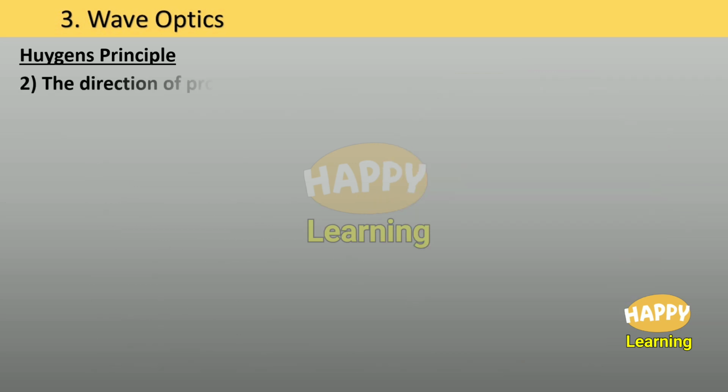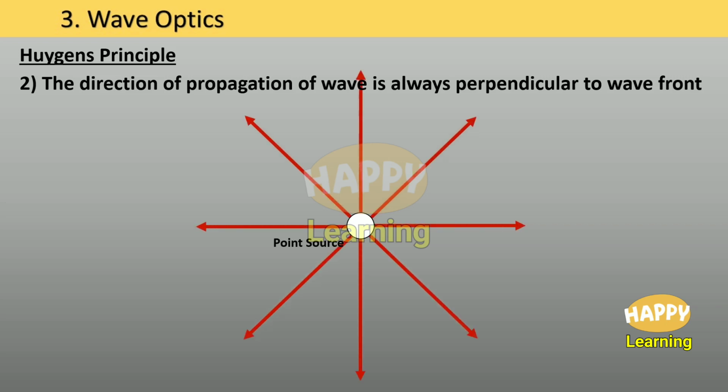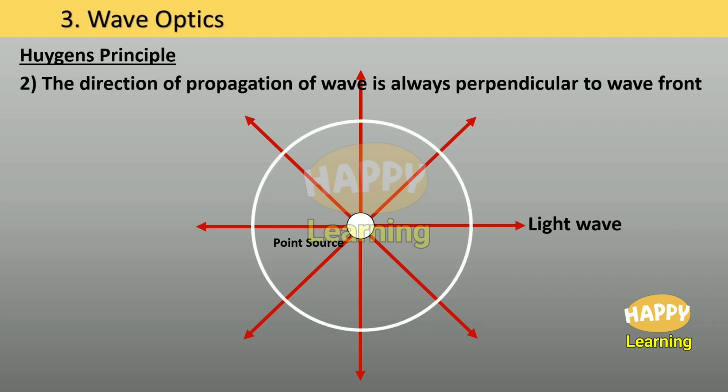Point number 2. The direction of propagation of wave is always perpendicular to wavefront. Let it be a point source. The waves are spreading in all directions. These are light waves. The wavefront will be like this.